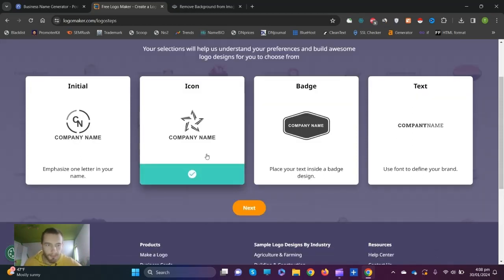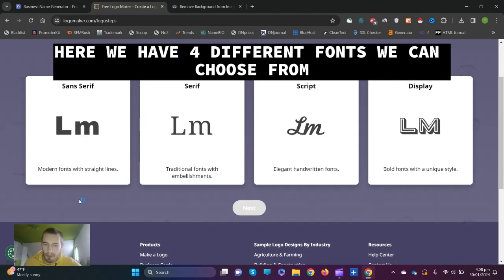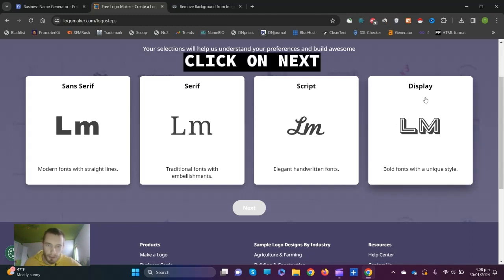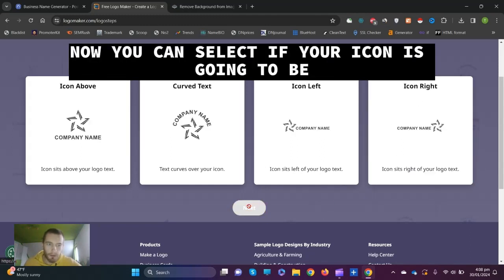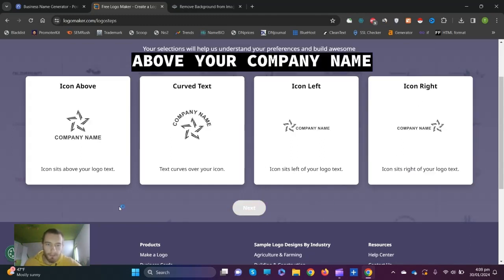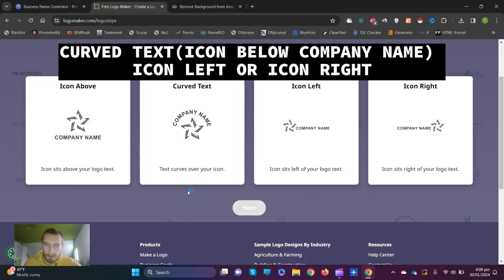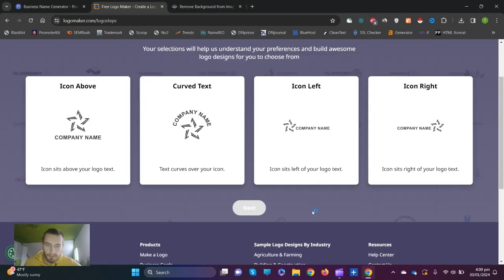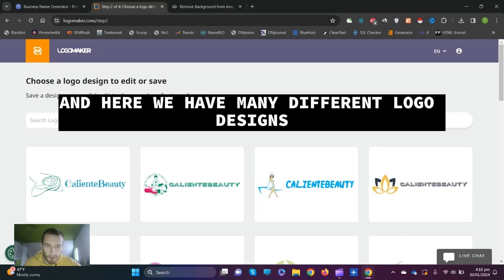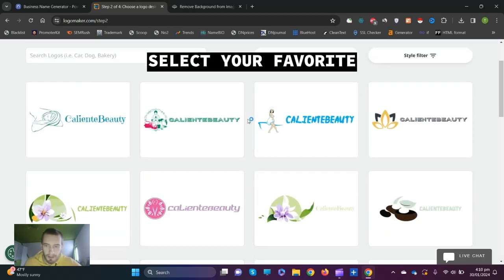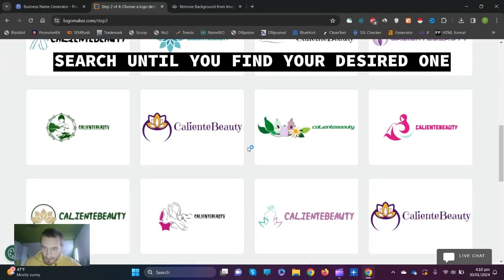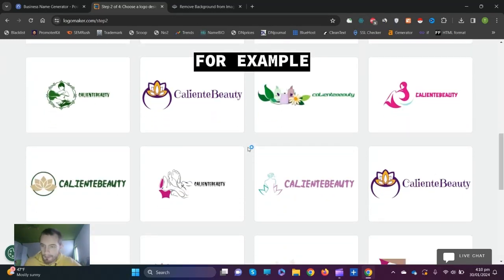Click on next. Here we have 4 different fonts we can choose from. I'm going to select display, for example. Click on next. Now you can select if your icon is going to be above your company name, curved text, icon left, or icon right. I'm going to choose icon left. Click on next. And here we have many different logo designs we can choose from. Select your favorite. Search until you find your desired one. I like this one, for example.